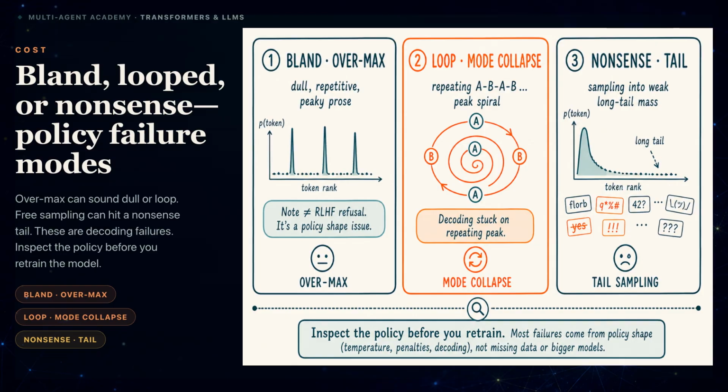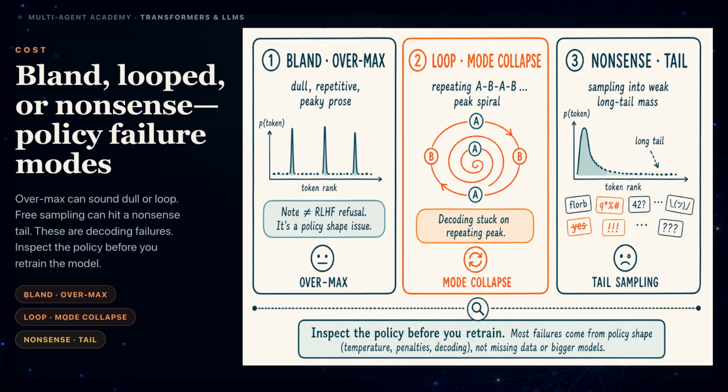Decoding can fail at both extremes of the probability distribution. Repeatedly selecting the highest probability token can produce generic text or repetitive sequences. The model follows locally likely choices without preserving enough variation across later steps. At the other extreme, sampling from too much low probability mass can select tokens that break syntax, facts, or topic continuity. A third failure is a repetition loop, where the generated prefix makes the same small set of tokens likely again. This course uses mode collapse as a short label for that decoding loop. It is separate from mode collapse during model training.